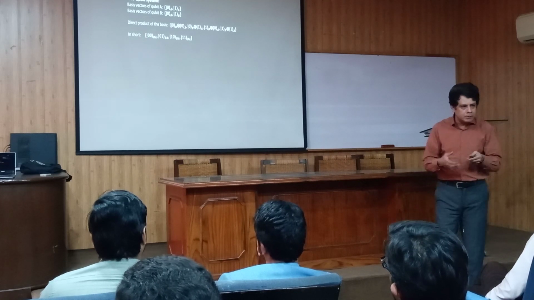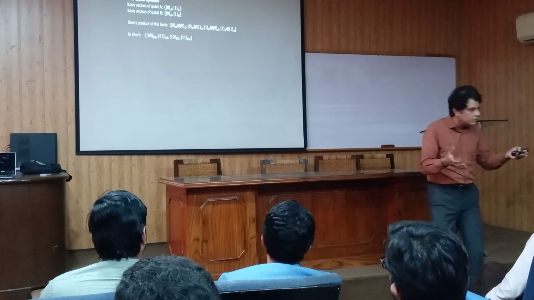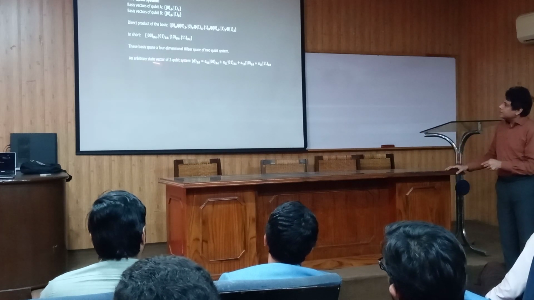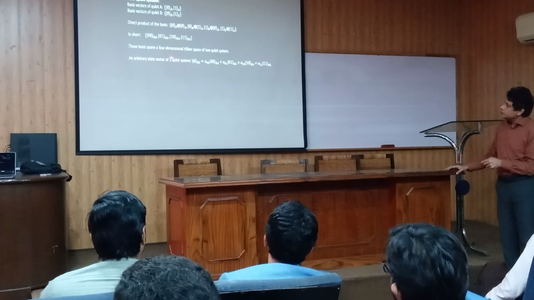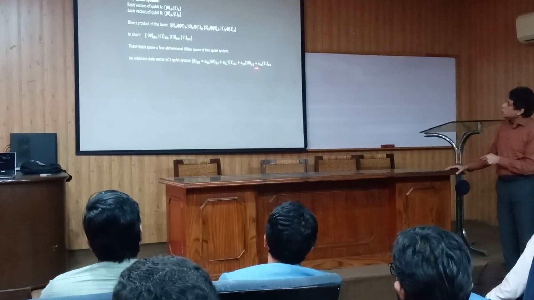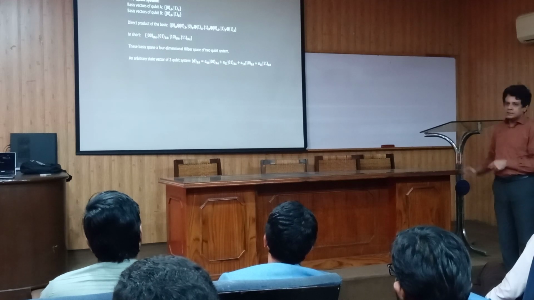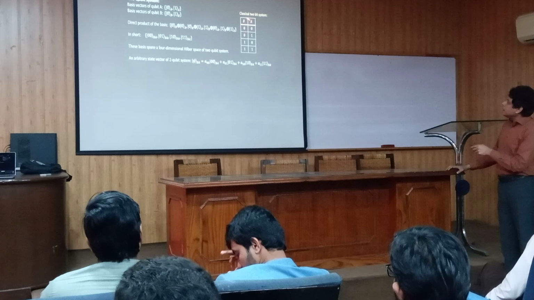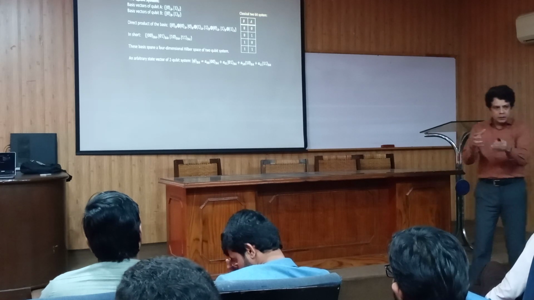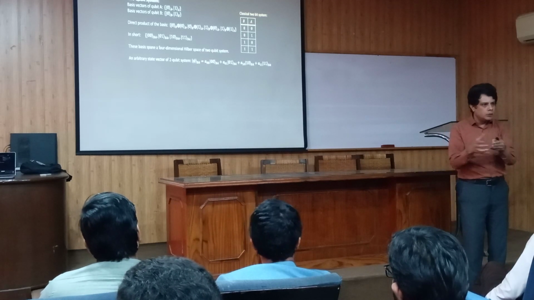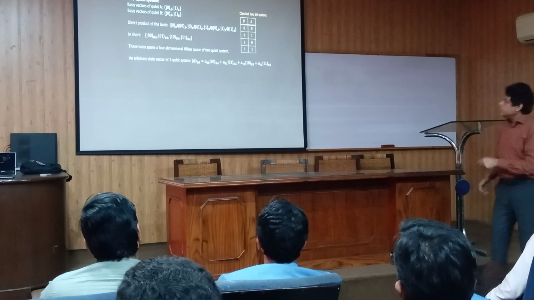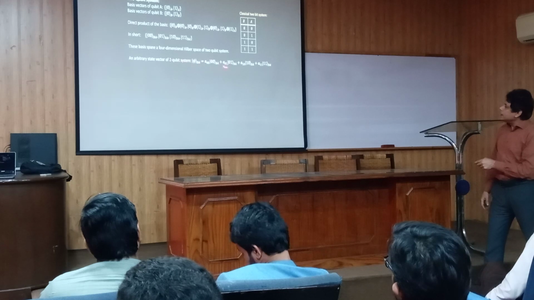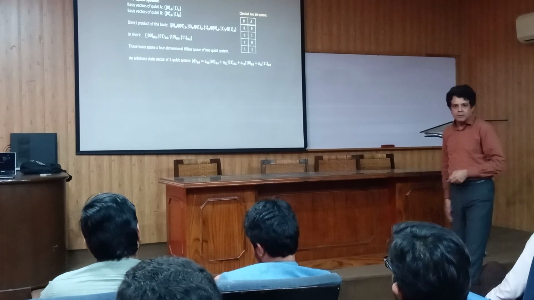Now these four basis vectors can be used to span another linear vector space. That will be a 4-dimensional space, and an arbitrary state vector in this 4-dimensional space, which is called a 2-qubit system, will be the superposition of these four basis vectors. You can compare it with the classical 2-bit system, which can be only in four possible states: 0 0, 0 1, 1 0, and 1 1. Whereas the corresponding 2-qubit quantum mechanical system can be in infinite possible states, depending upon the values of these coefficients.